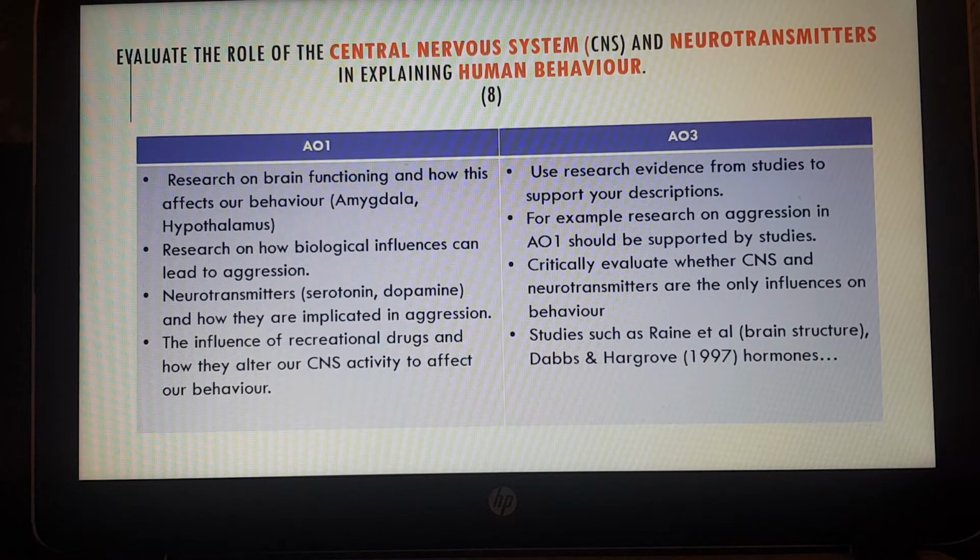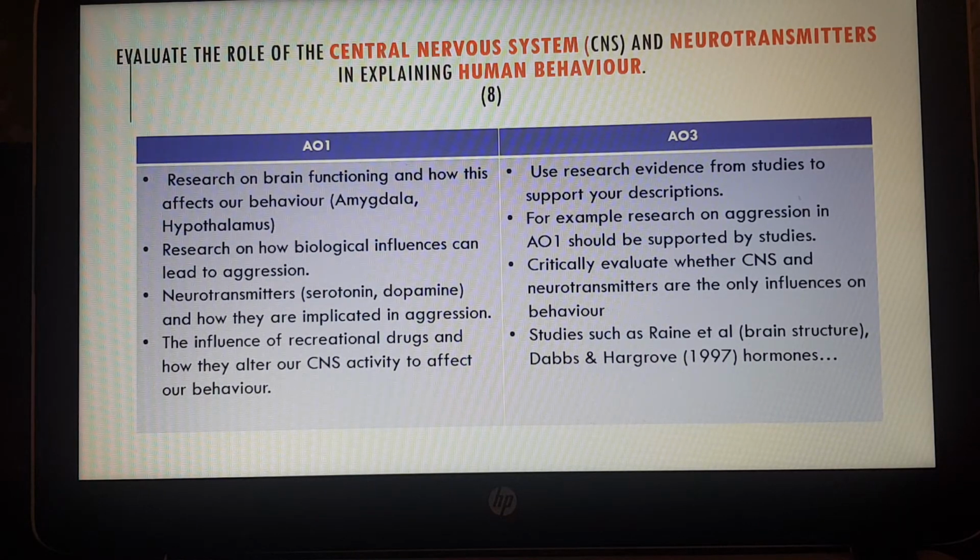So for AO1 descriptive, we can start off by looking at some of the research that we've come across on brain functioning and how this affects our behavior. You should have looked at parts of the brain such as the amygdala and the hypothalamus, and their role in how they affect human behavior. So start off by looking at the brain functioning of these parts of the brain.